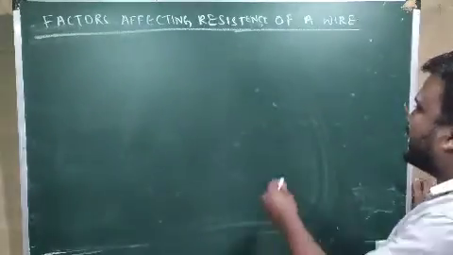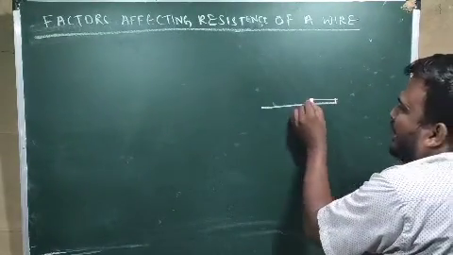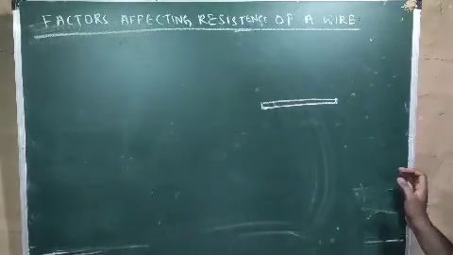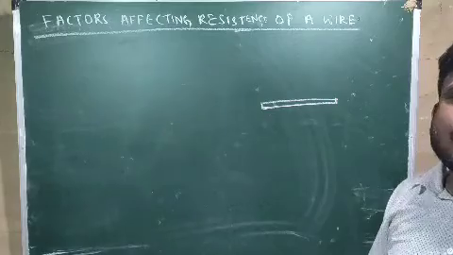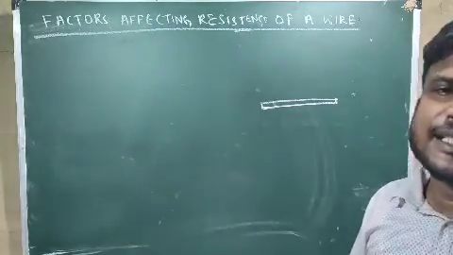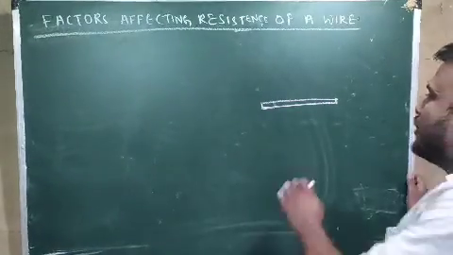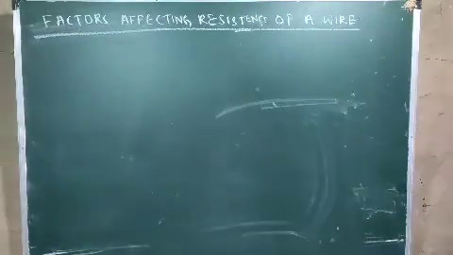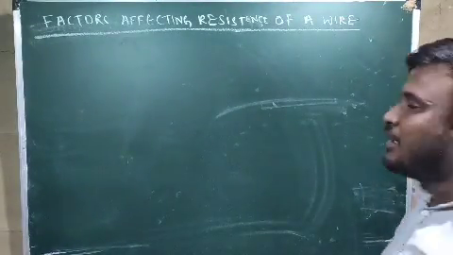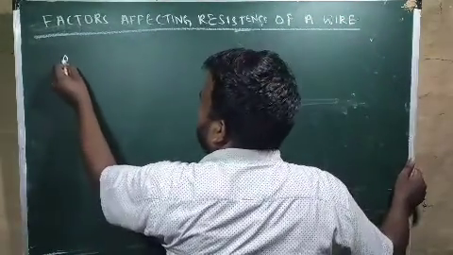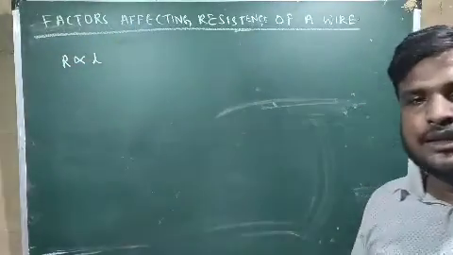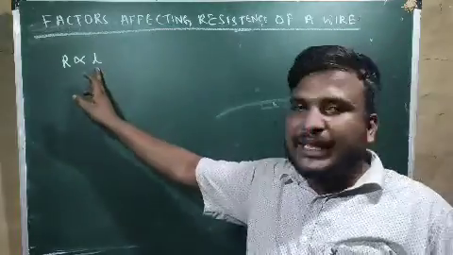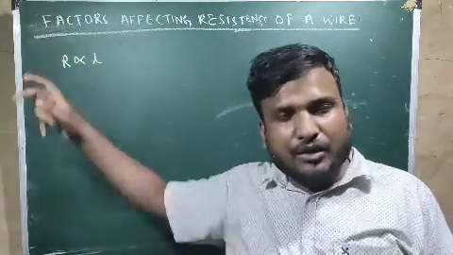So suppose I take one conductor. Suppose this is a wire, a metallic wire. How much resistance will it have? On which factors does the resistance of a conductor depend? Let us see. First of all, from experiment it is found that the resistance is proportional to the length of the conductor. If the length of the conductor is more, resistance will be more.